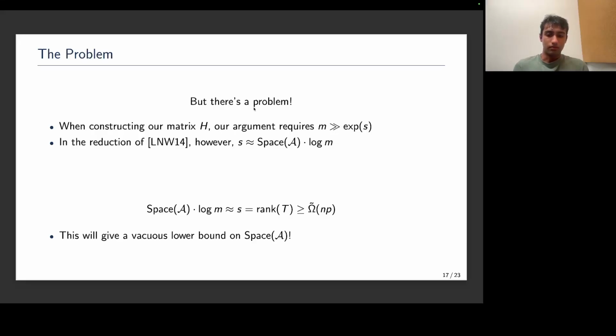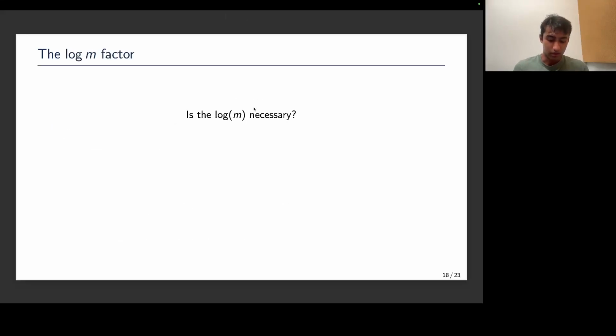So ultimately, this will give us a vacuous lower bound because, on the previous slide, we saw that S is at least NP, and log m looks like S. So the space of the original streaming algorithm, the only lower bound we can recover is a constant bit lower bound. So this log m right here, although it looks innocuous, because our support of the distribution needs to be so large, ultimately is the real culprit in losing the polynomial space lower bound that we want.